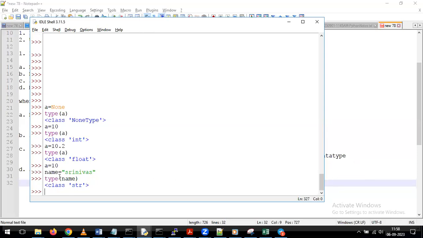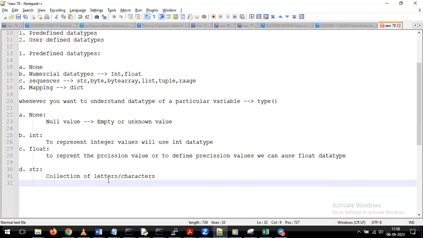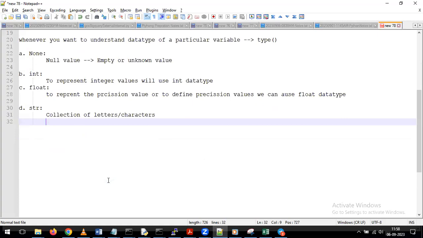type. Whenever you want to represent characters or words as per the requirement, it takes the data type called string internally. We are not defining any string data type, but whenever we give any characters or words, it will automatically take it as a string data type internally. With that, if you give the type function, it will give output as a string. Now, on top of this string data type, we can perform a few operations like this.